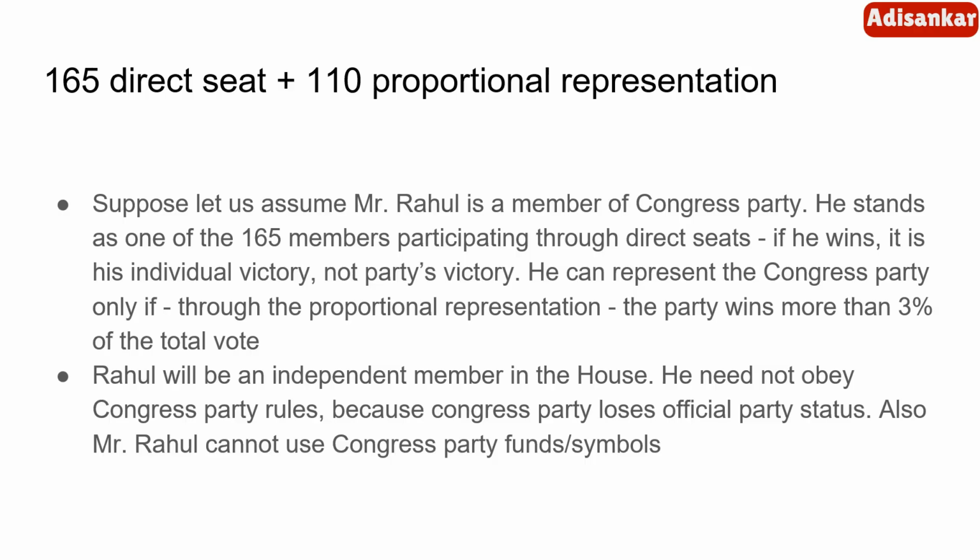Mr. Rahul has won the election, but if he is to appear in the parliament as a member of the Congress party, it means the Congress party also should have won 3% of the total vote. Rahul will be an independent member in the house if the Congress party fails to win even 3% of the vote. He need not obey the Congress party rules, because without getting 3% of the vote, the Congress party loses its official party status. Also, Mr. Rahul cannot use the Congress party symbols or the Congress party's funds in such a case.